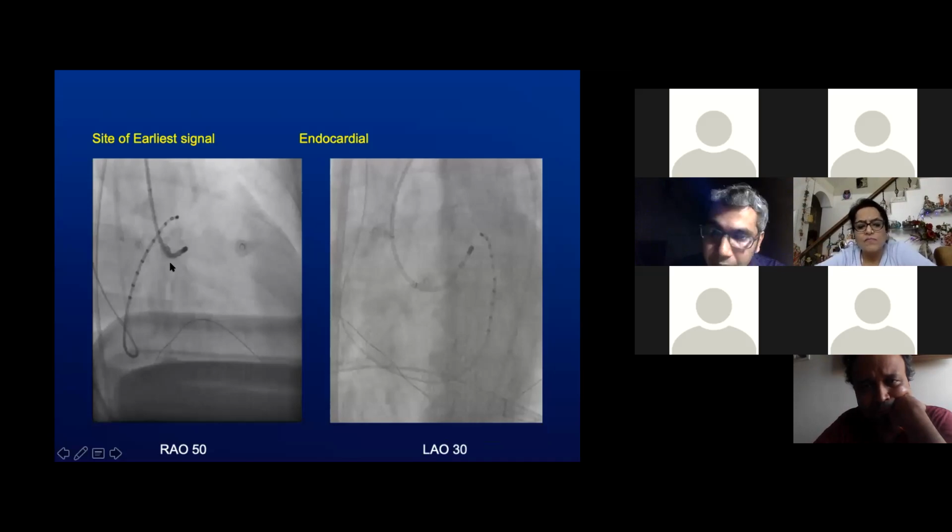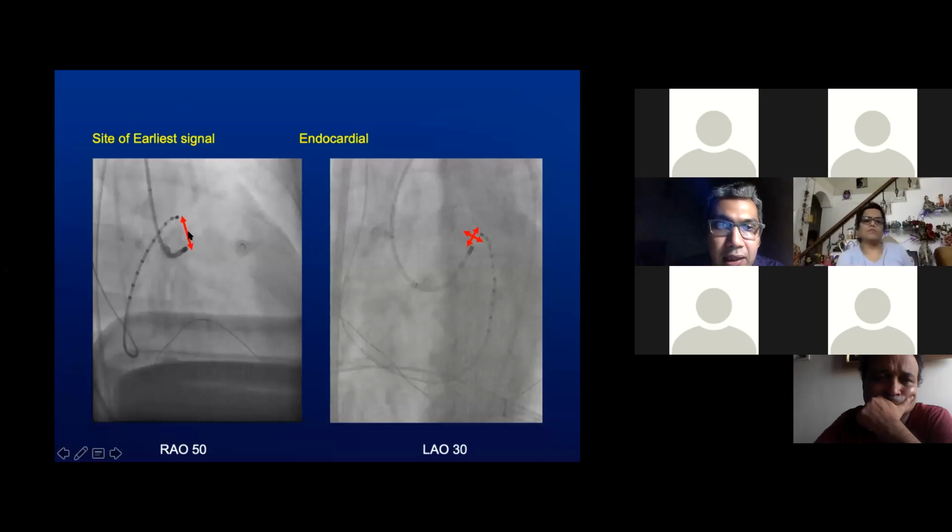So again, the catheter position as previously noted. Assuming that the 3.5 mm tip of the ablation catheter was recording a far field signal, the site of origin of the PVC was probably in this vicinity on RAO and this vicinity on LAO. Given this location and the possible comorbidity of taking an epicardial stick, we decided to attempt ablation from this location.